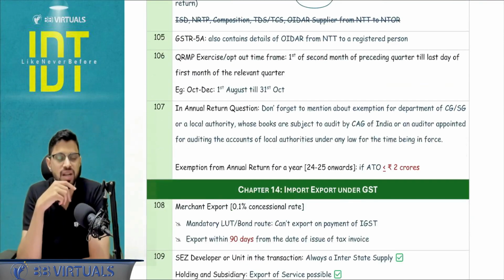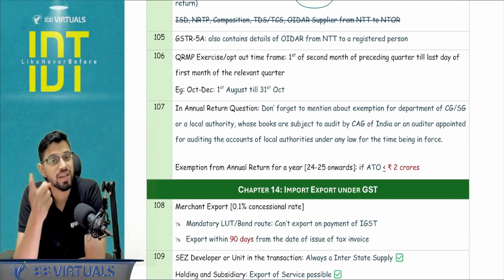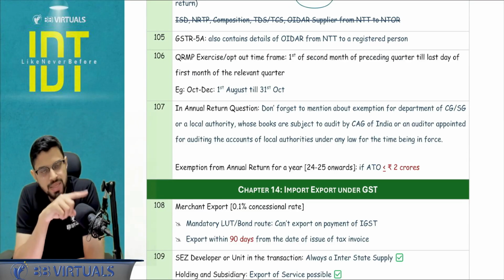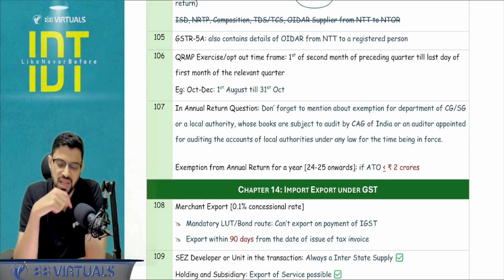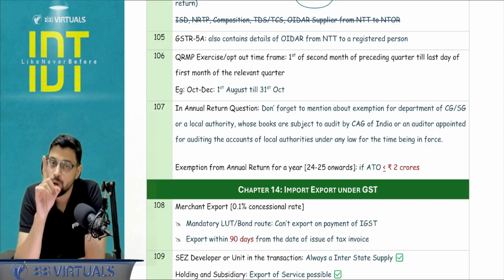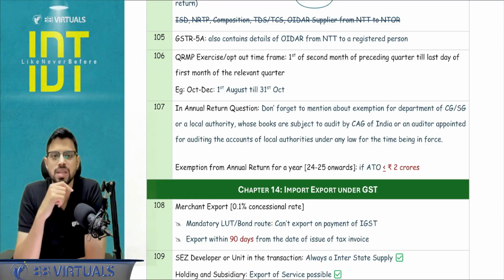GSTR 5A, which contains basically the OIDR online money gaming related supplies, where the supplier is abroad. So when he is abroad and he is taking a registration in India, he has to file this GSTR 5A by 20th of the next month. It also contains the details of supplies of OIDR to a registered person in India.